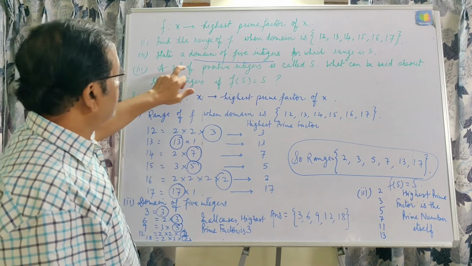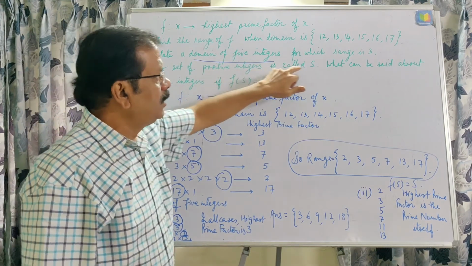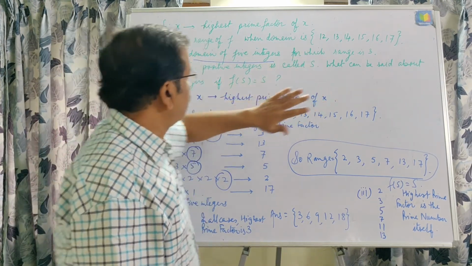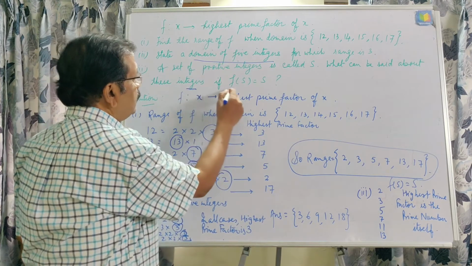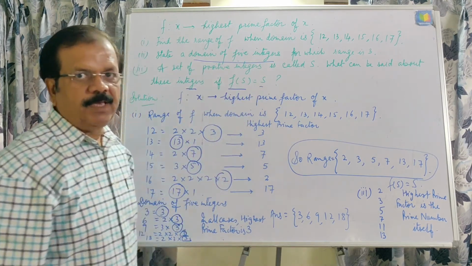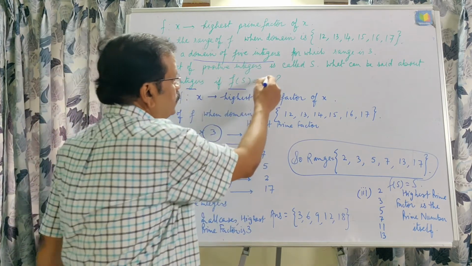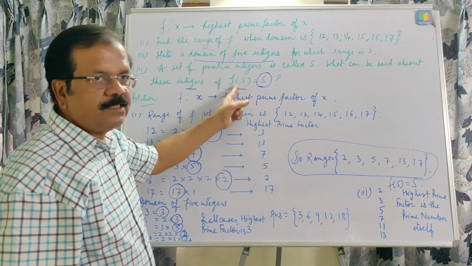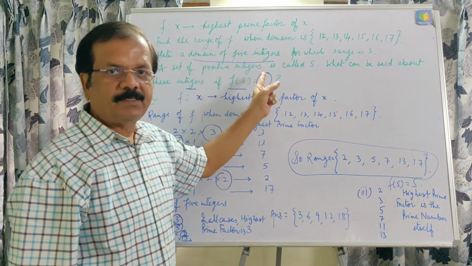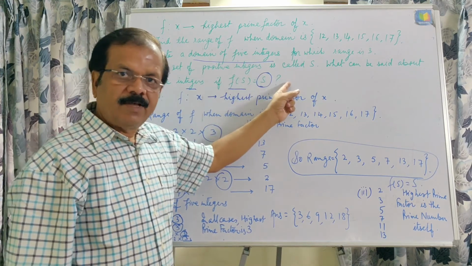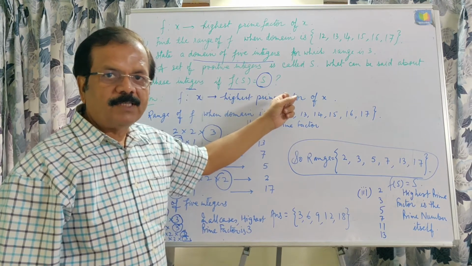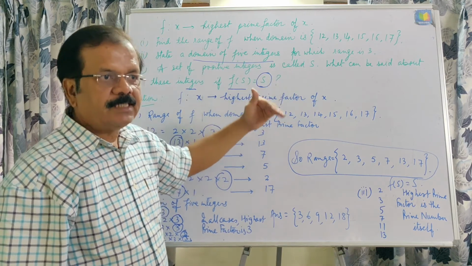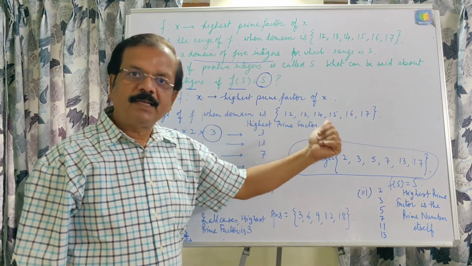Now next question. A set of positive integers is called S. What can be said about these integers if F(S) is equal to S? This is the set of positive integers, and F is the function which is defined here, meaning the highest prime factor should be the number itself, and by this statement it is obvious that all prime numbers will be taken here, because the highest prime factor will be the number itself in the case of prime numbers.